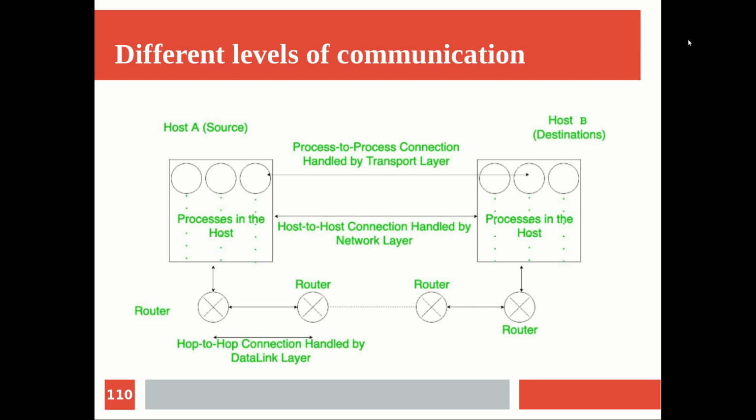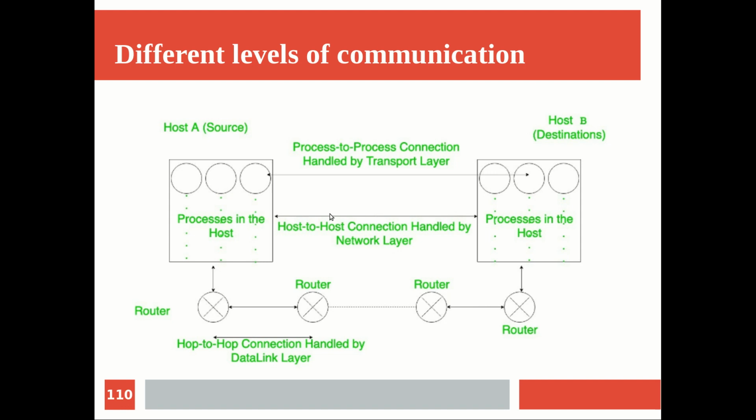The communication is actually happening between two machines, host A and host B. So in effect it is between two processes residing at these two machines. Here you can see that within this machine a number of processes were running, and out of them one of the processes is trying to communicate with the destination process. Similarly, this may be trying to communicate with the Gmail server, and this may be trying to communicate with some other server, say a Yahoo server, whatever it is.